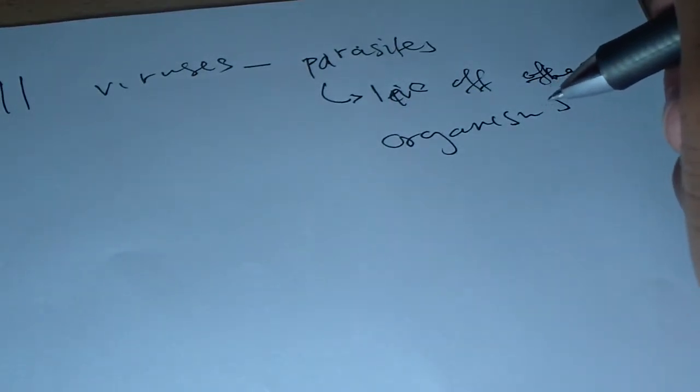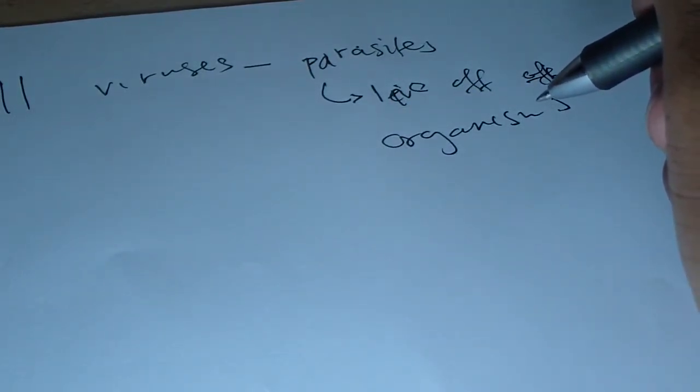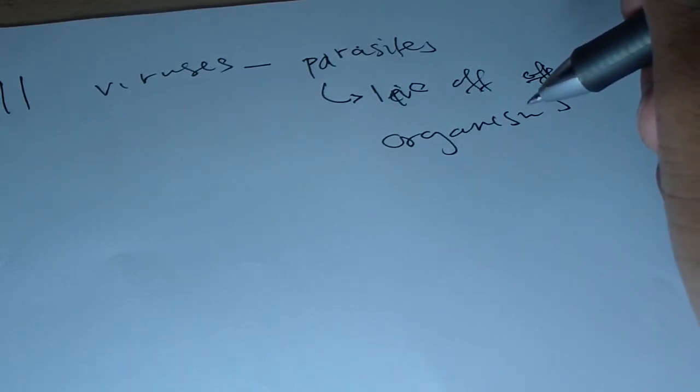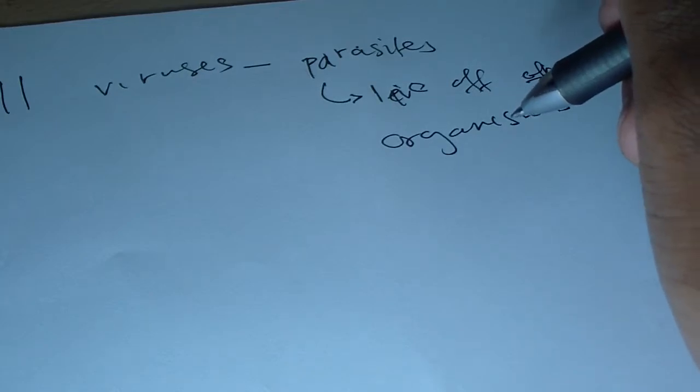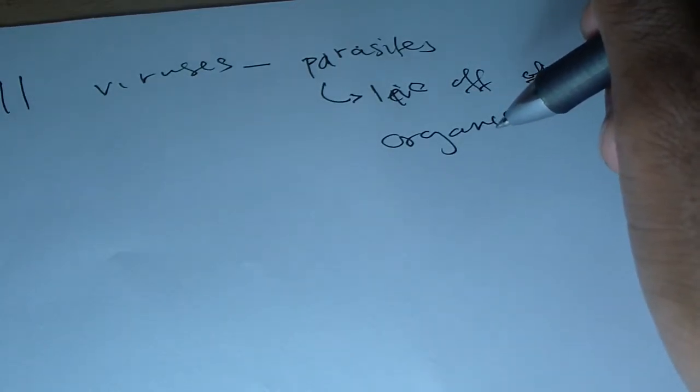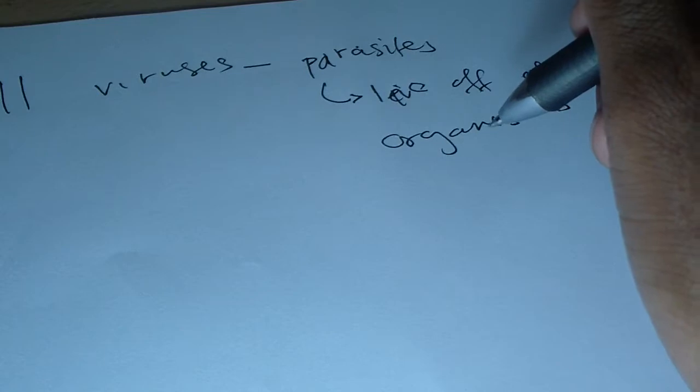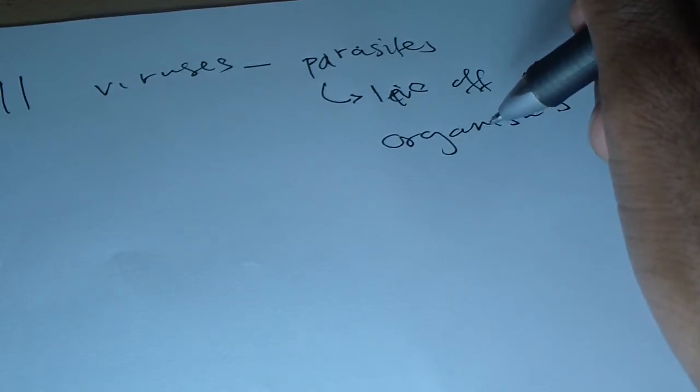Okay, viruses are absolutely specific with regard to their hosts. What does that mean? It means viruses tend to choose the kind of host they are going to live off. They don't just live in any host. So for example, a virus that tends to live on plants cannot survive in animals. The one that lives in animals cannot survive in plants.